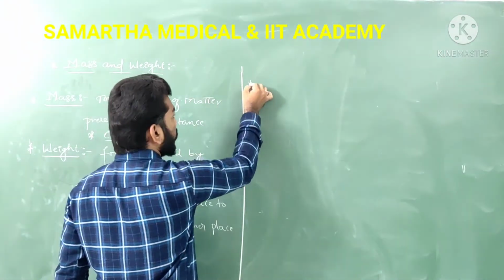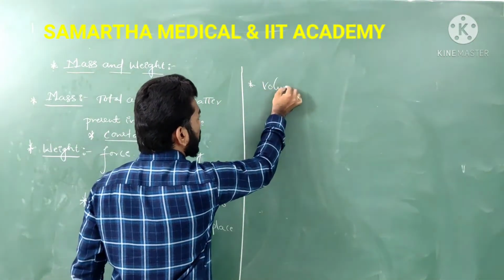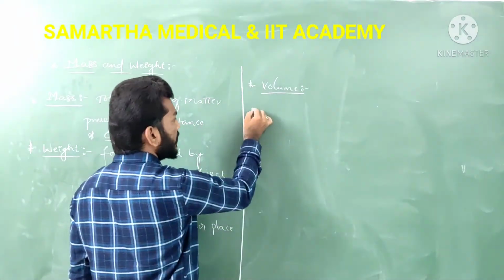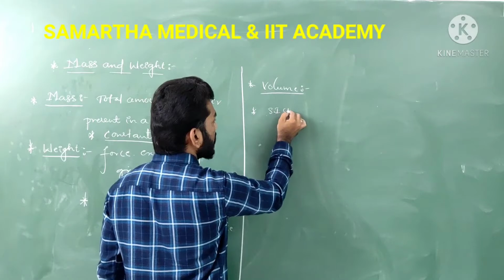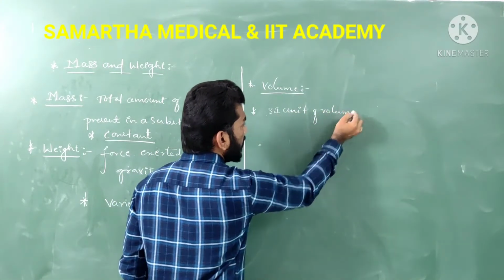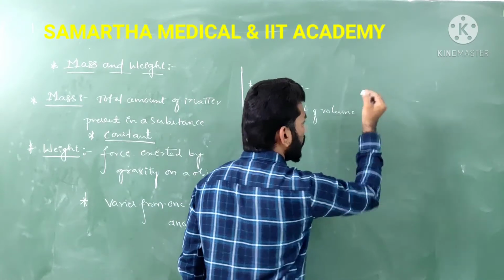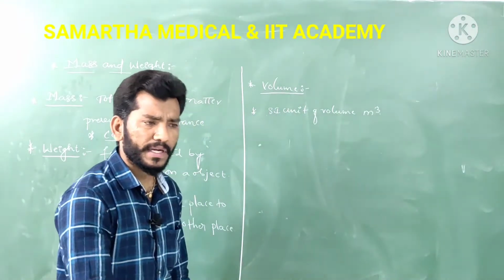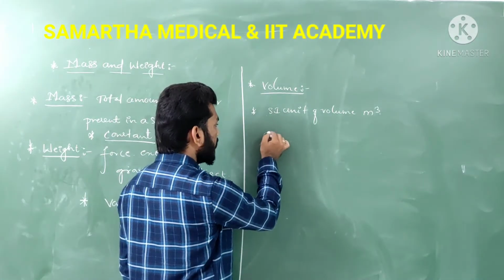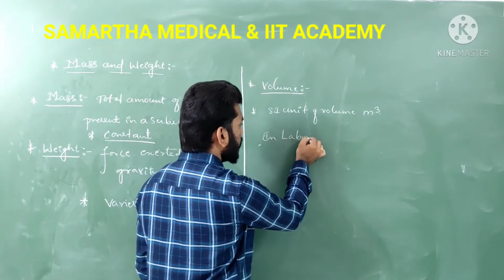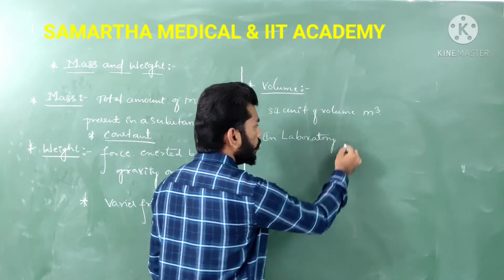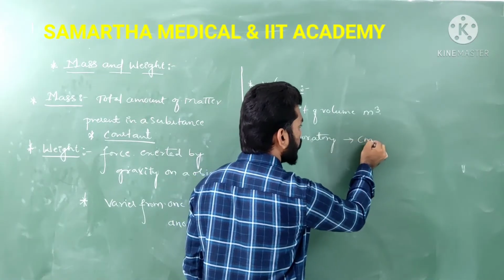Second, let's take volume. The SI unit of volume is meter cube. But for laboratory purposes, we express volume in terms of cm cube, guys.